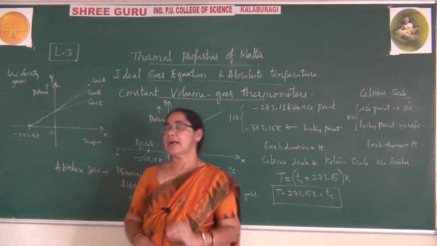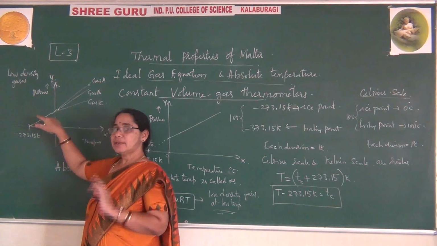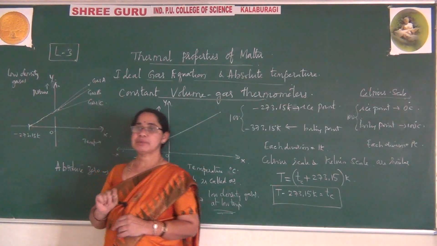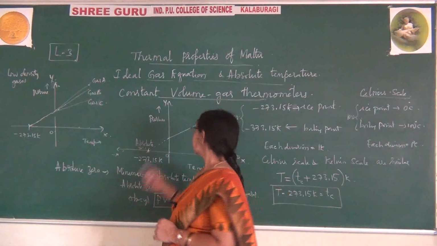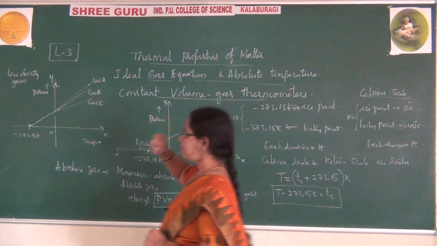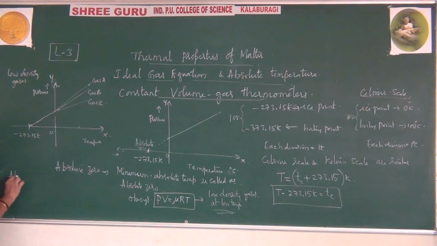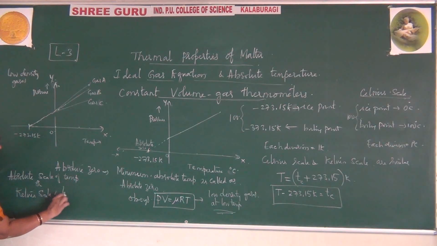Due to which you can say at this position that is taken as the starting point of absolute zero, and at this point it cuts the temperature axis, and that point is taken as the starting point of the absolute scale of temperature. It was explained by Lord Kelvin, and therefore it is also called the Kelvin scale of temperature. It is the absolute scale of temperature, or you can also call it the Kelvin scale of temperature.